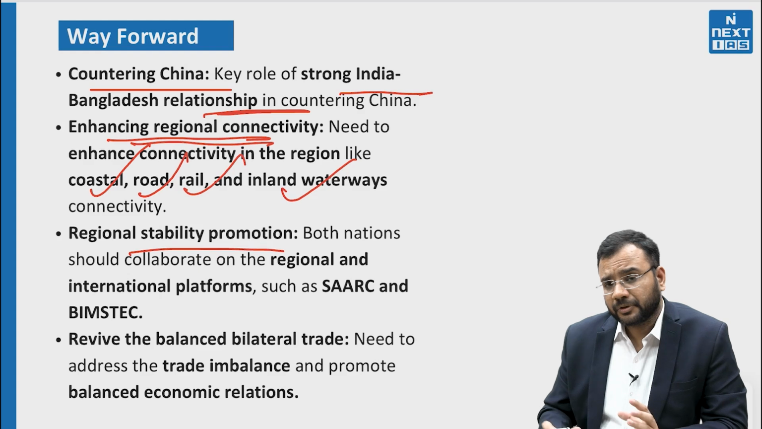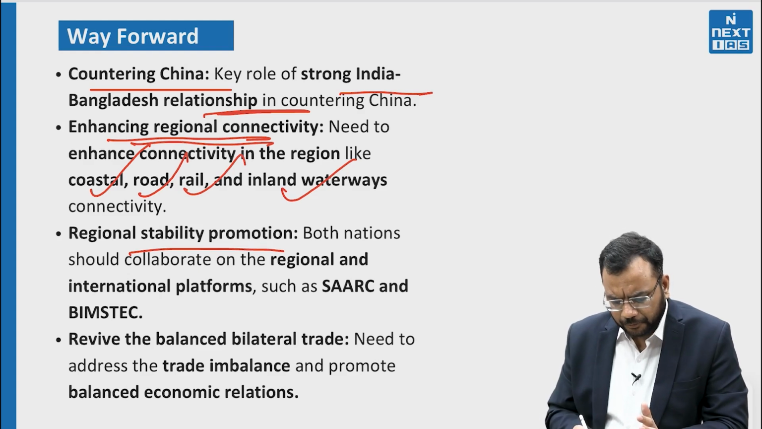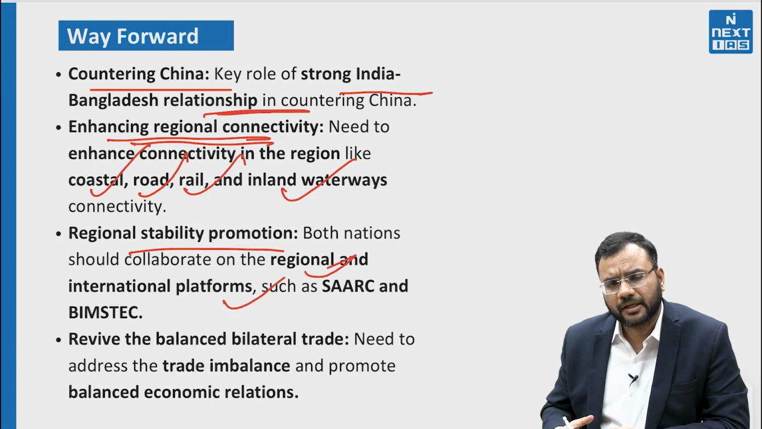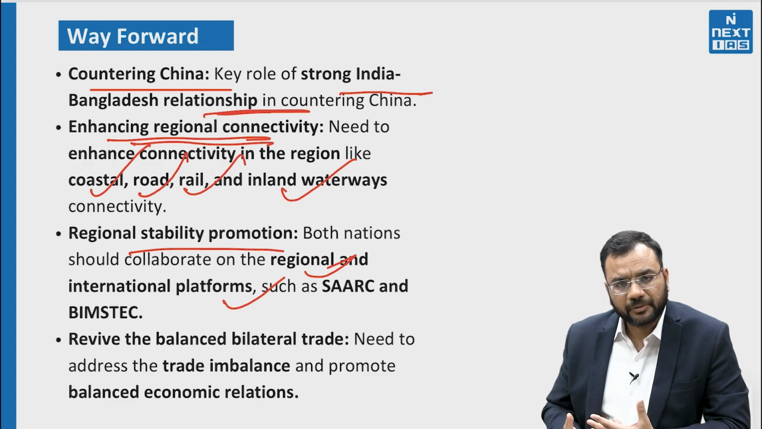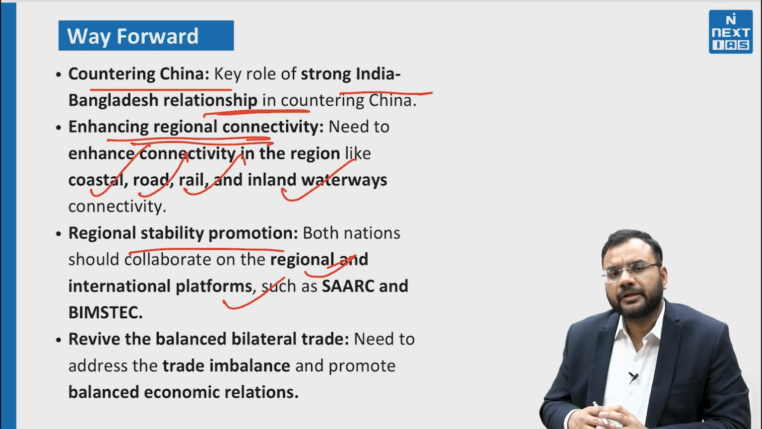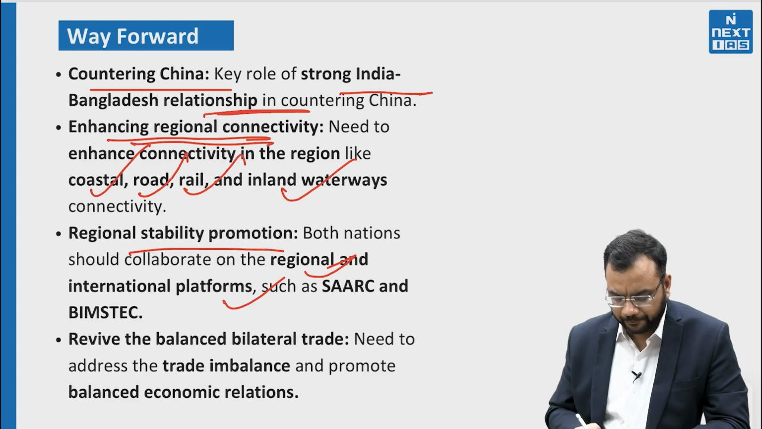Then the focus should also be regional stability, so that both nations can collaborate on regional and international platforms like SAARC and BIMSTEC, where they can focus that South Asia as a region should be stable. When the region is stable, trade will be more promoted, investment will be there, people to people connectivity will be there, and there will be sharing of knowledge. So these will bring two countries together and work for sustainable development and humanity.